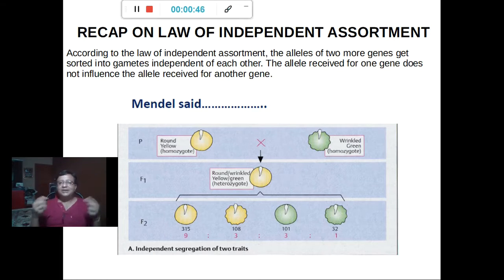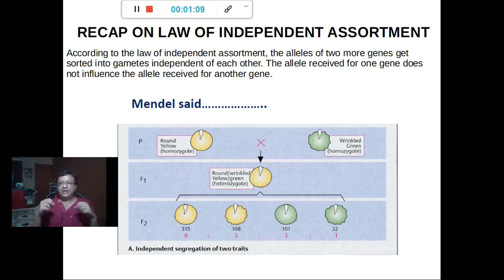In Mendel's dihybrid cross, Mendel crossed round yellow homozygote peas with wrinkled green homozygote peas. Here, one gene is for the shape of the pea and the other gene is for the color of the pea.